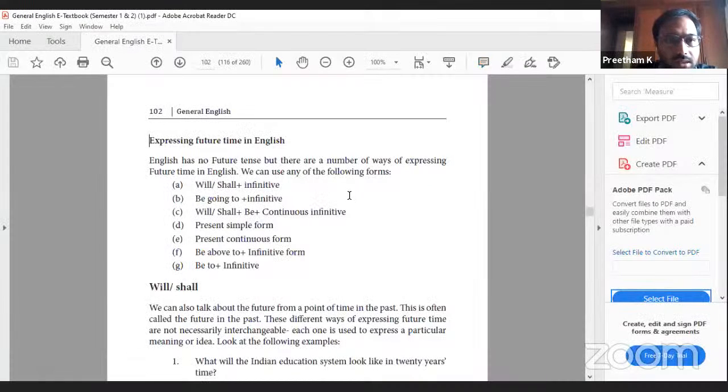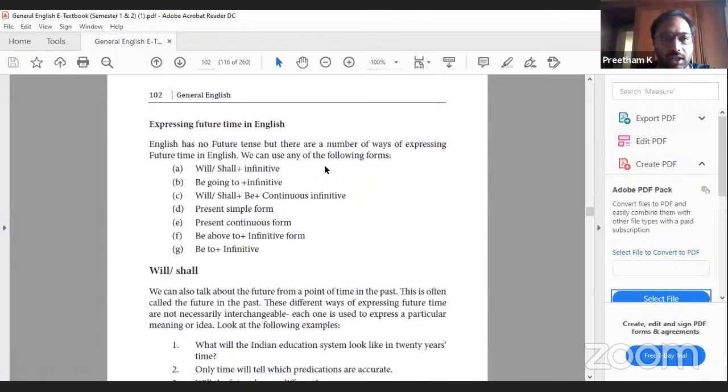Okay, today let's discuss future tense. So as I said, for future tense, there is no separate tense as such. It's an extension of present. Expressing future time in English. English has no future tense, but there are a number of ways of expressing future time in English.